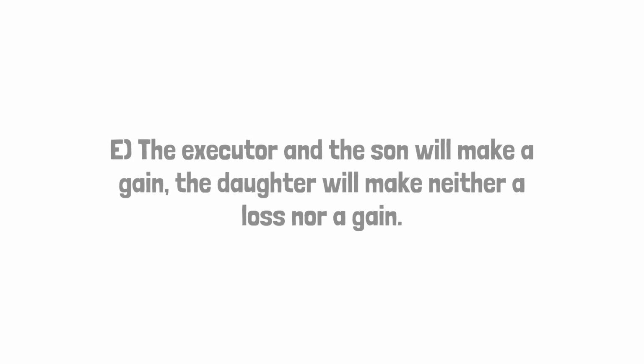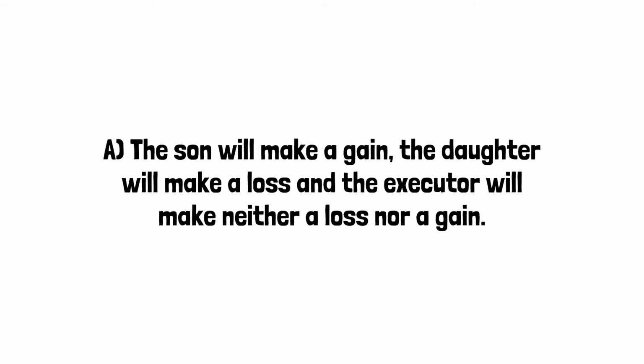The correct answer is A. The son will make a gain, the daughter will make a loss, and the executor will make neither a loss nor a gain. So answer A is correct. By way of explanation, at the date of the transfer, each sibling receives a shareholding valued at £75,000. However, they are deemed to have received these assets at their probate value, in other words, £50,000 each.